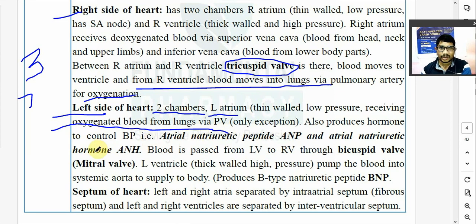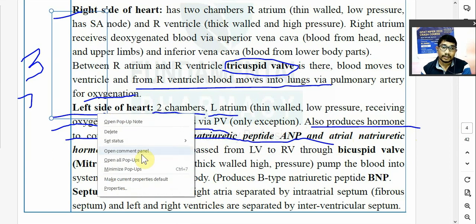So left side of your heart has two chambers, left atrium which is a thin wall, low pressure, receives the oxygenated blood from lungs via pulmonary veins, and also left atrium, remember, also produces a hormone that controls the blood pressure. वो हार्मोन का नाम होता है एट्रियल नेट्रियूरेटिक पेप्टाइड, ANP, एट्रियल नेट्रियूरेटिक पेप्टाइड.